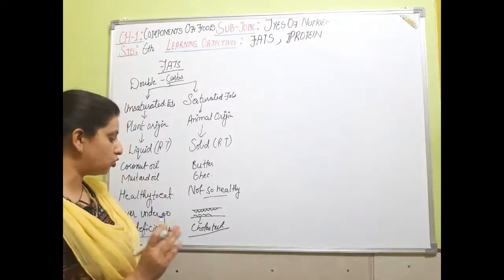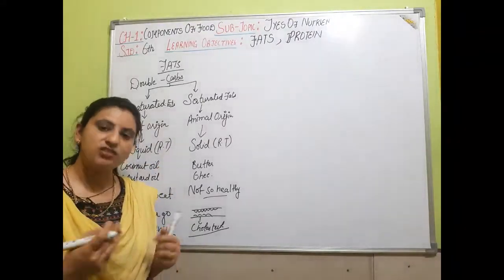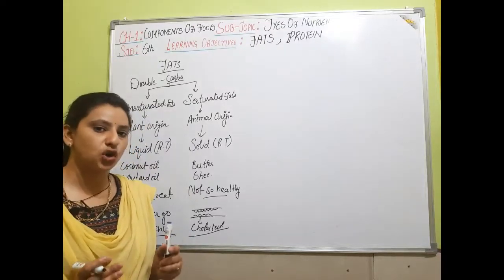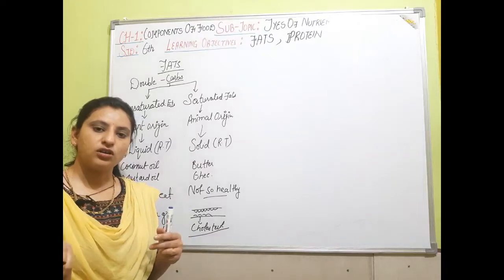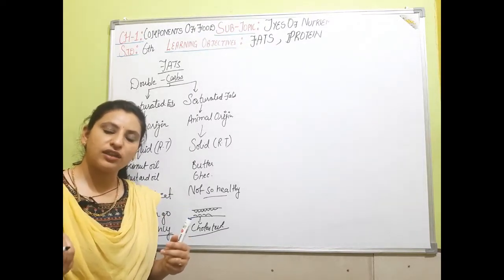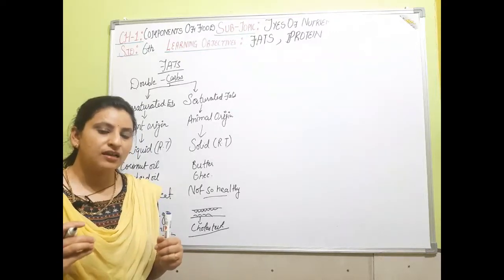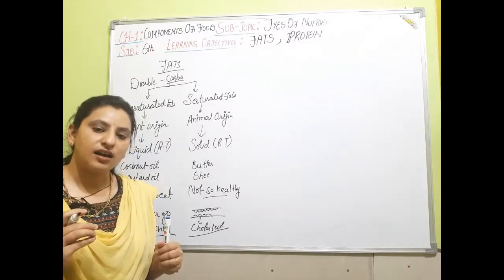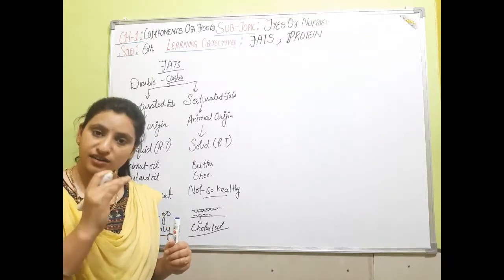One more thing I want to add here is that fat acts as an insulator in our body. An insulator is something that doesn't allow the heat to pass out. So in the winters, a person who is a little bit fatty has a layer of fat under the skin.